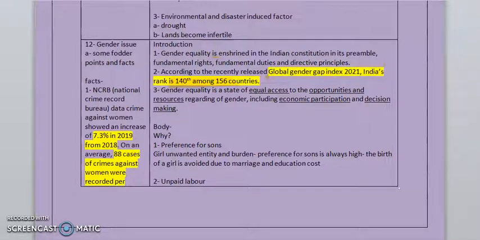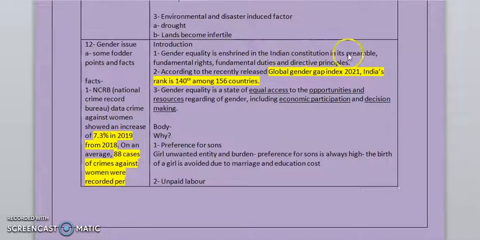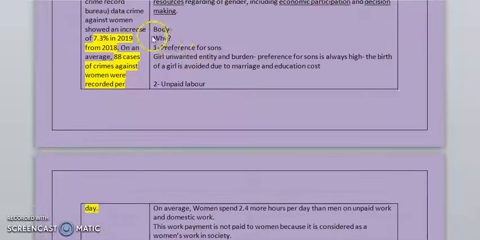Again, these are some facts that I have collected. According to NCRB, National Crime Records Bureau data, crime against women showed an increase of 7.3% in 2019 from 2018. On an average 88 cases of crime against women were recorded per day. So if the question comes in a negative tone, then you can use this data. You can also use the Global Gender Gap Index data, that India's rank is 140, if you do not have to mention the Indian Constitution. So this is NCRB's data. Now we will move towards the body part.